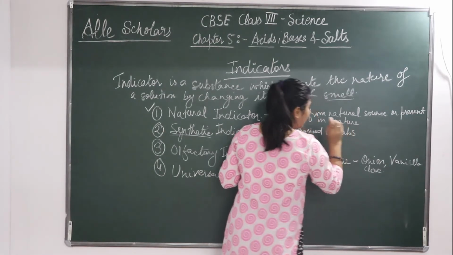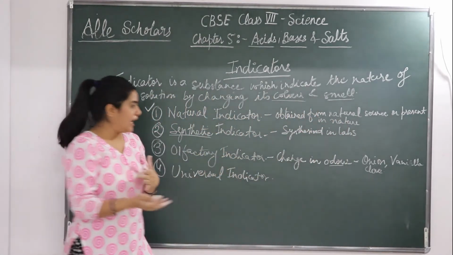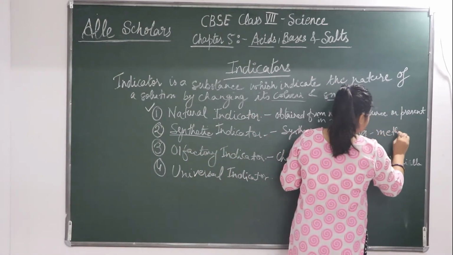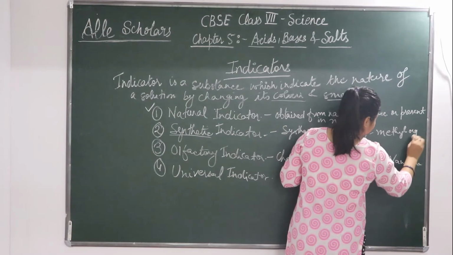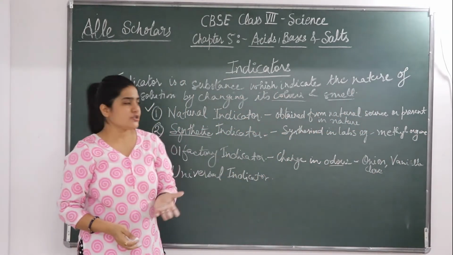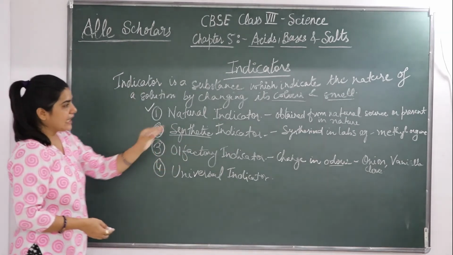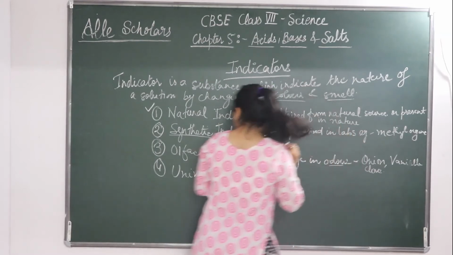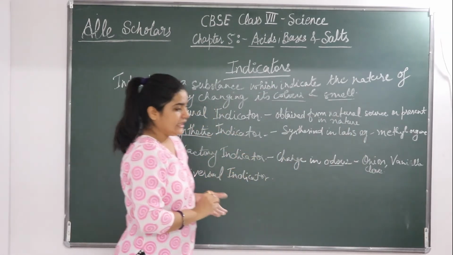Example is methyl orange, and phenolphthalein is also there. So these are the chemicals that are being synthesized in the labs. So they are called synthetic indicators.